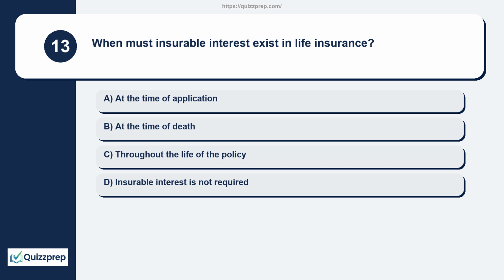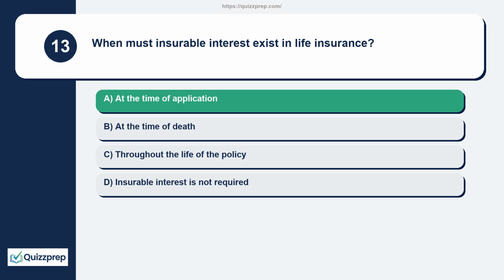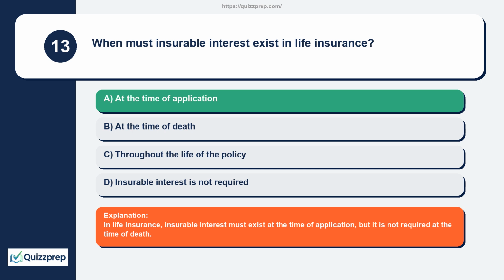Question 13. When must insurable interest exist in life insurance? At the time of application, at the time of death, throughout the life of the policy, insurable interest is not required. In life insurance, insurable interest must exist at the time of application, but it is not required at the time of death.